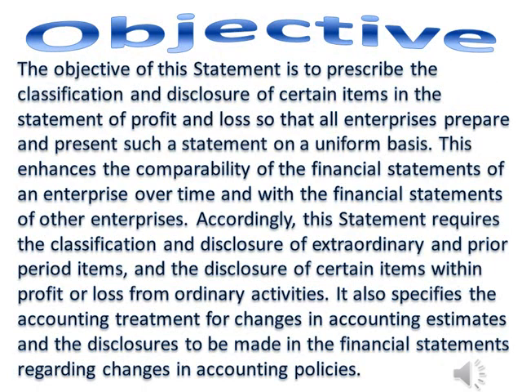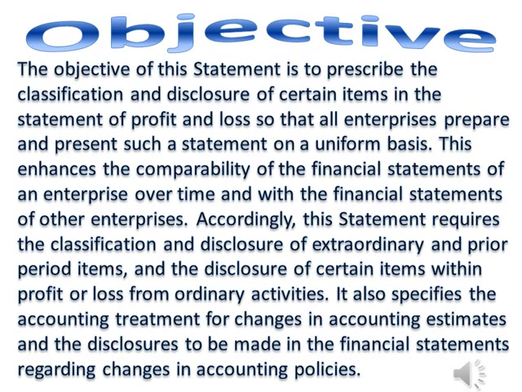Objective. The objective of this statement is to prescribe the classification and disclosure of certain items in the statement of profit and loss so that all enterprises prepare and present such a statement on a uniform basis. This enhances the comparability of the financial statements of an enterprise over time and with the financial statements of other enterprises.